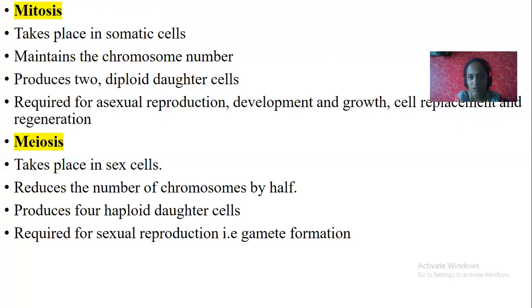Mitosis is required for asexual reproduction. How does asexual reproduction take place? Each cell should undergo mitotic cell division. Even growth and development, how we are developing, how we are growing, is through mitosis again. Next, cell replacement. If any cells get damaged, they should be replaced with new cells, again due to mitosis. And even regeneration. I told you, in a lizard, regeneration takes place. Through which process? Here, cells undergo mitosis.